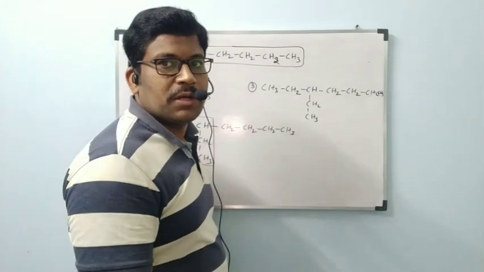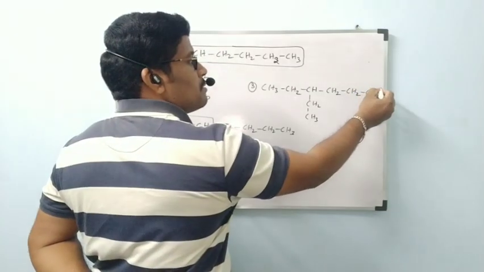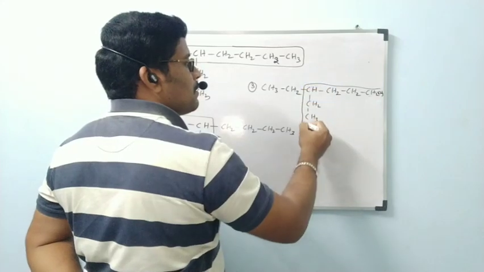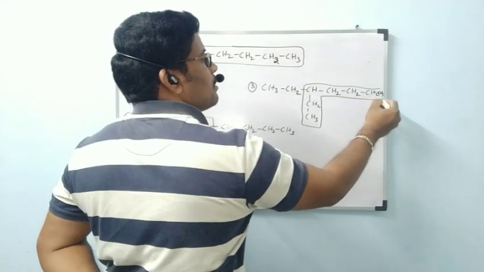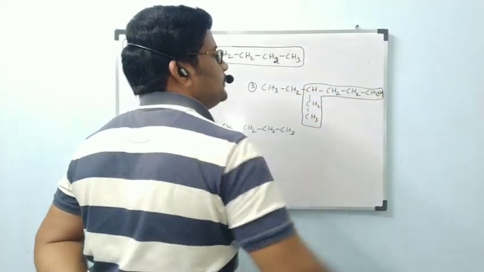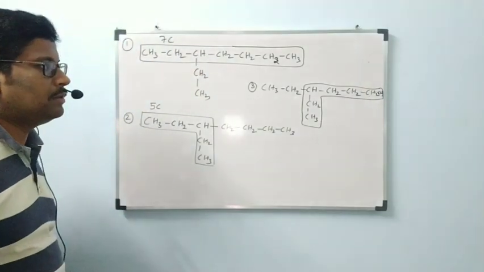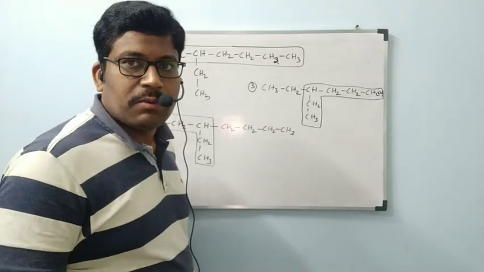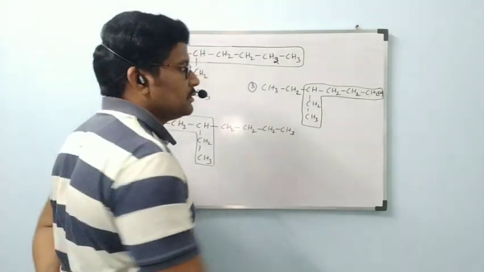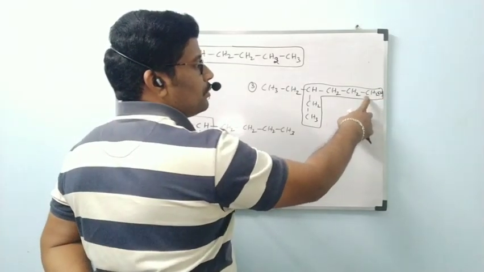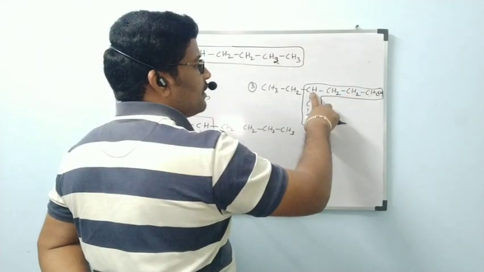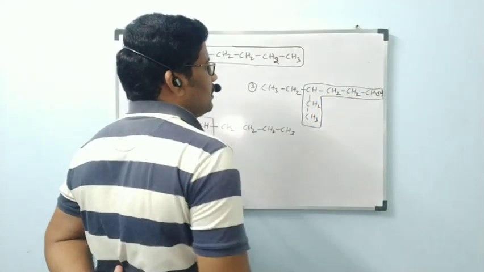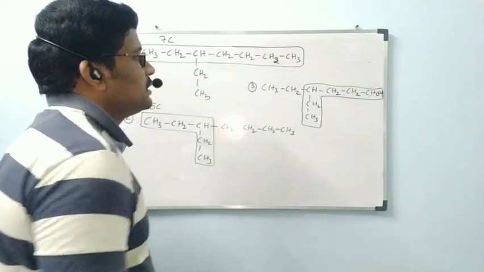Now what is the possibility? This is possibility 3. Now how many carbons does possibility 3 contain? 1, 2, 3, 4, 5, 6, 7. Again we got 7 carbons.